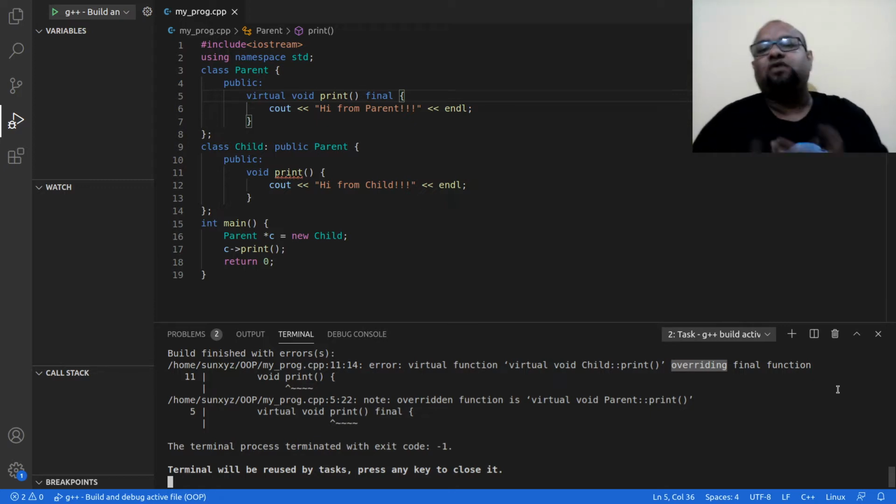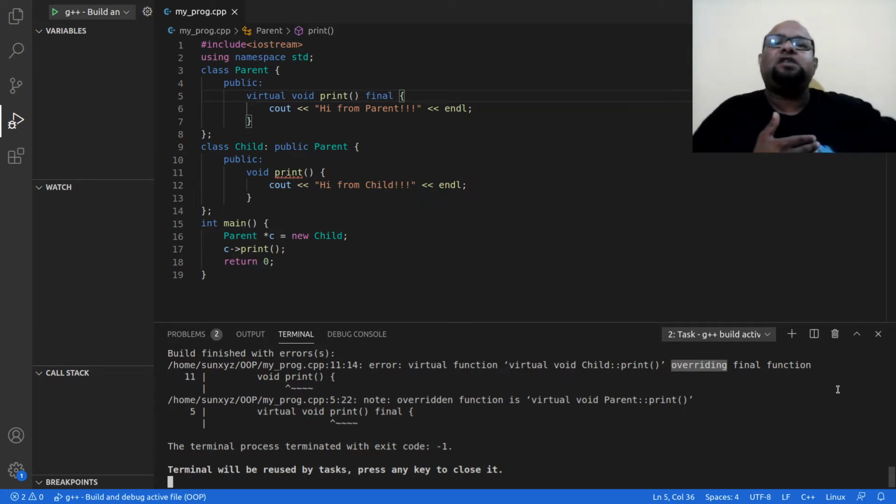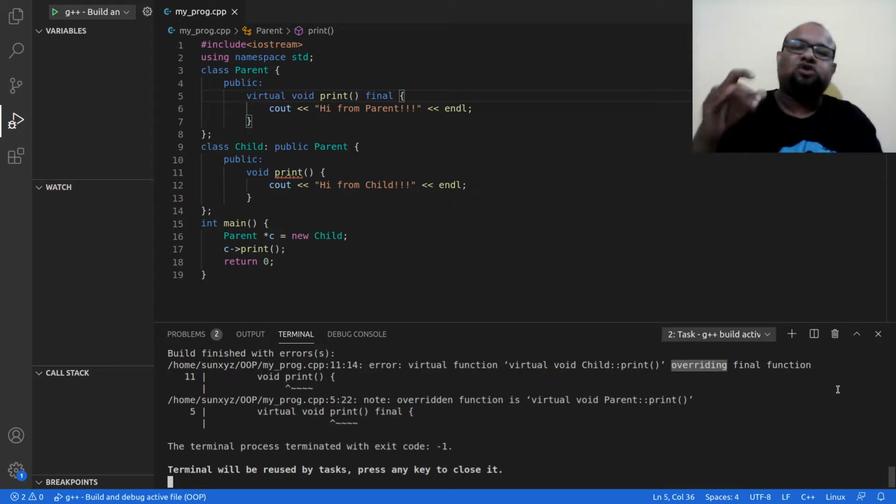I cannot override a final function. The method print in the parent is final. That means there cannot be any more version of the print method down the line. All right, so this is what I have. This is one use of final.